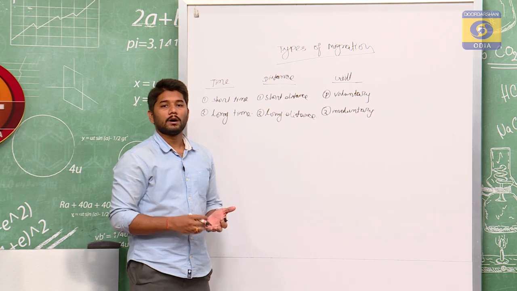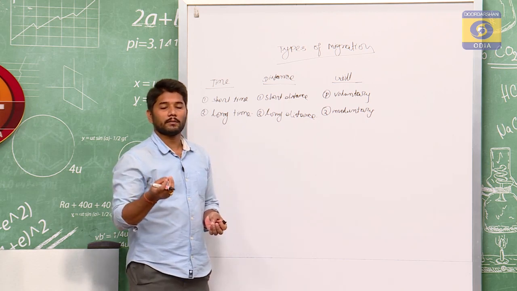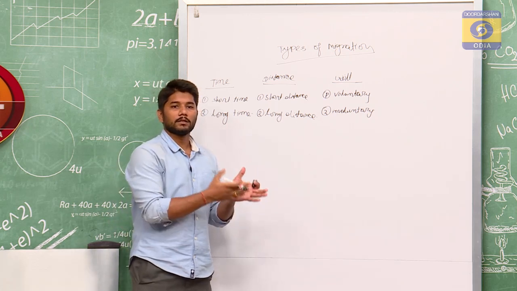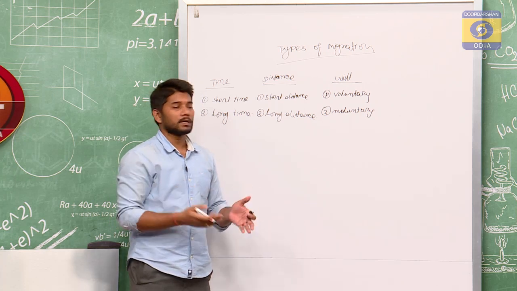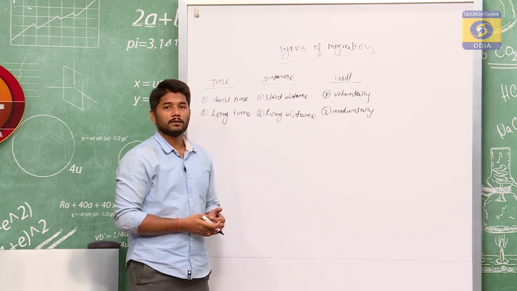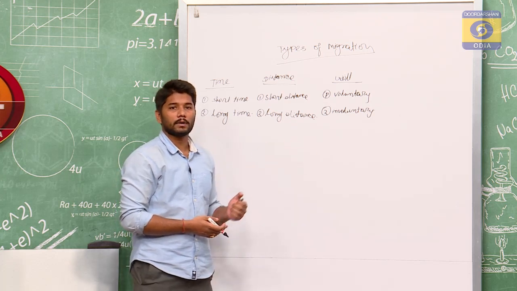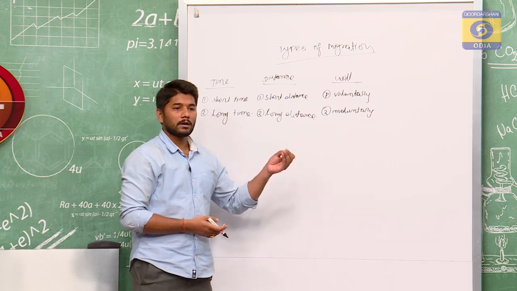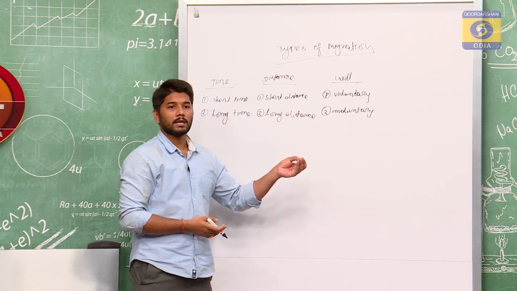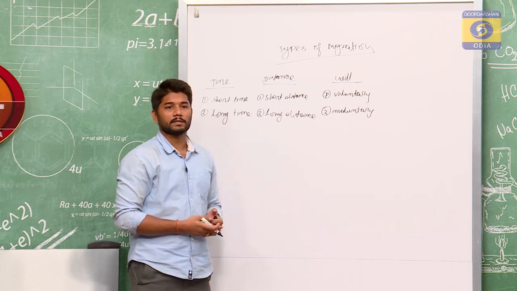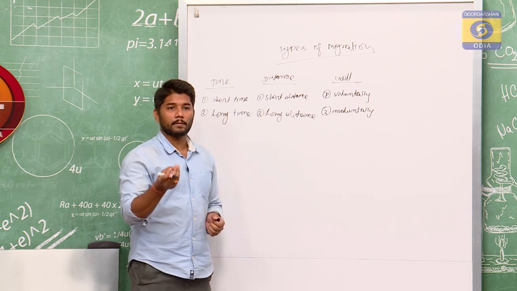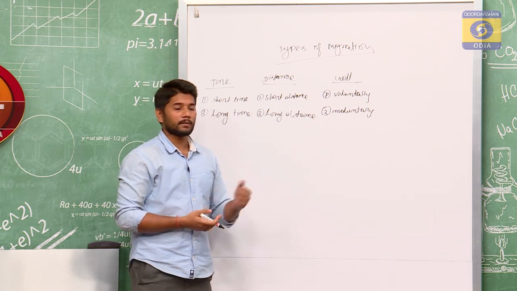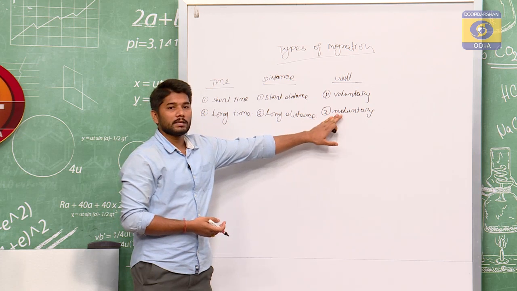Let us take the example of the people migrating from where the Hirakud dam was constructed. Because of the construction of the dam, people migrated from one place to another place. Let us take the example of Syria, which is a war affected place. Let us talk about the example of Middle East countries, where because of terrorism, a large number of people are migrating from one place to another place. Presently, we can take the example of Afghanistan, where because of the Taliban, a large number of people are migrating to nearby countries. These types of migration are known as involuntary migration.